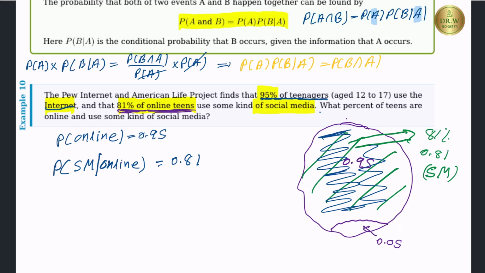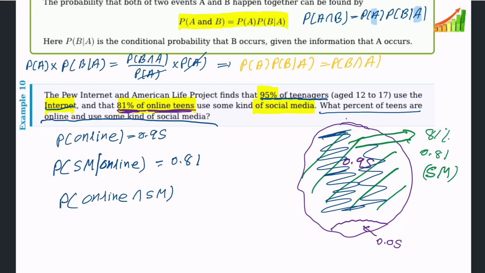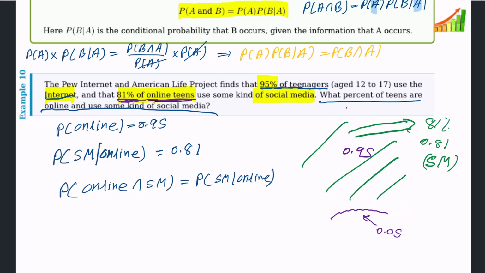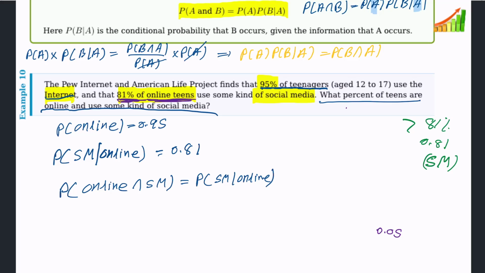Now they are asking what percent of teens are online and use some kind of social media. They are asking probability of online and use social media, right? So according to the multiplication rule, we can write probability of SM given online, times probability of online.